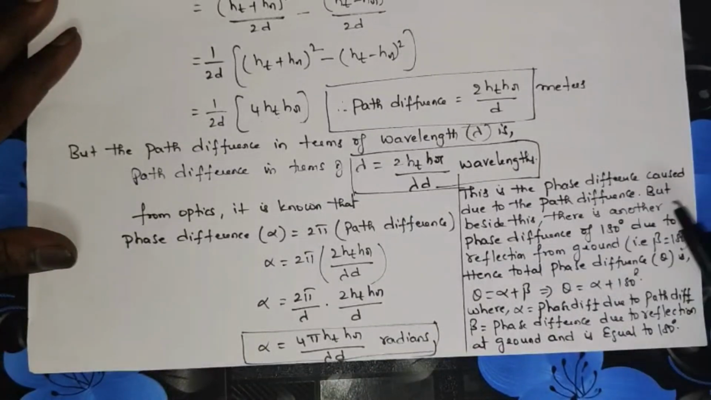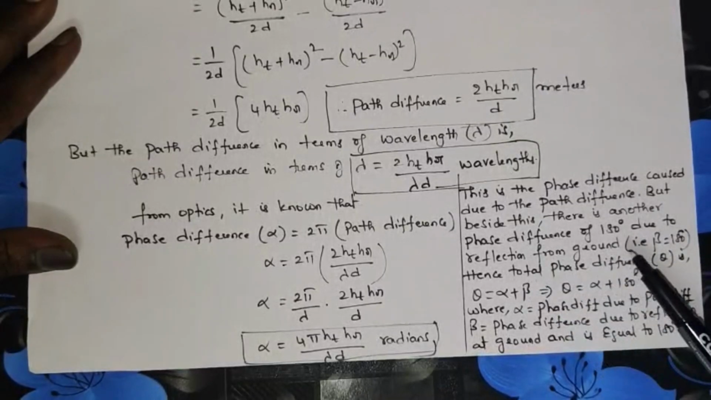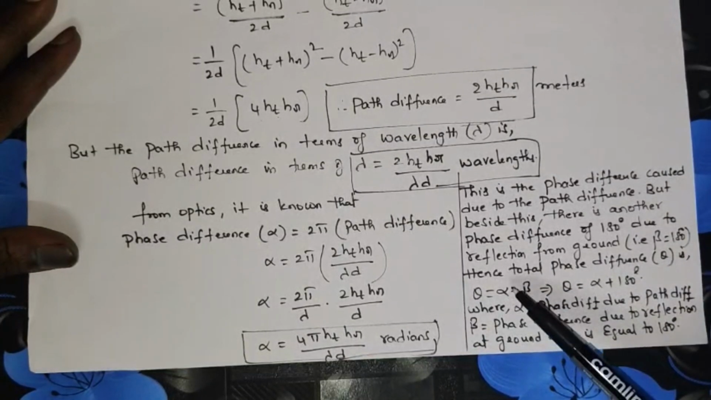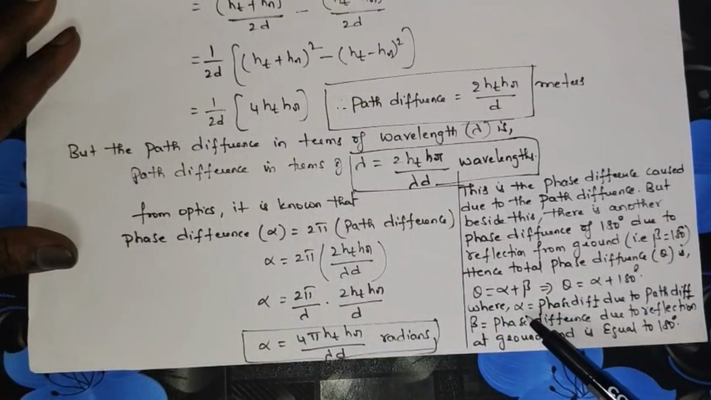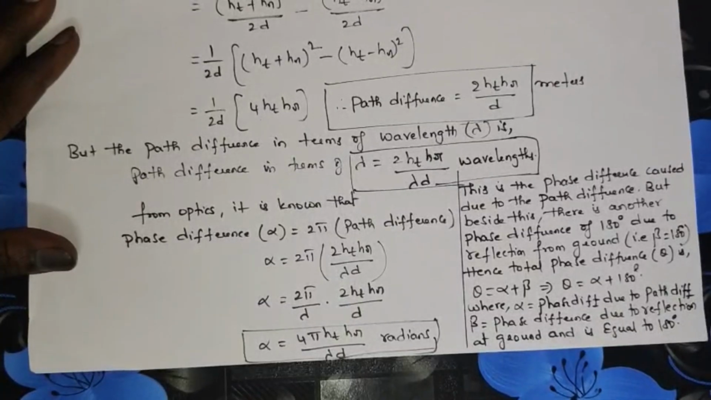But besides this, there is another phase difference, which is 180 degrees due to reflection from the ground. So the total phase difference theta is given as alpha plus beta, where alpha is the phase difference due to path difference and beta is the phase difference due to reflection at the ground, which is equal to 180 degrees. This is the calculation of the phase difference.